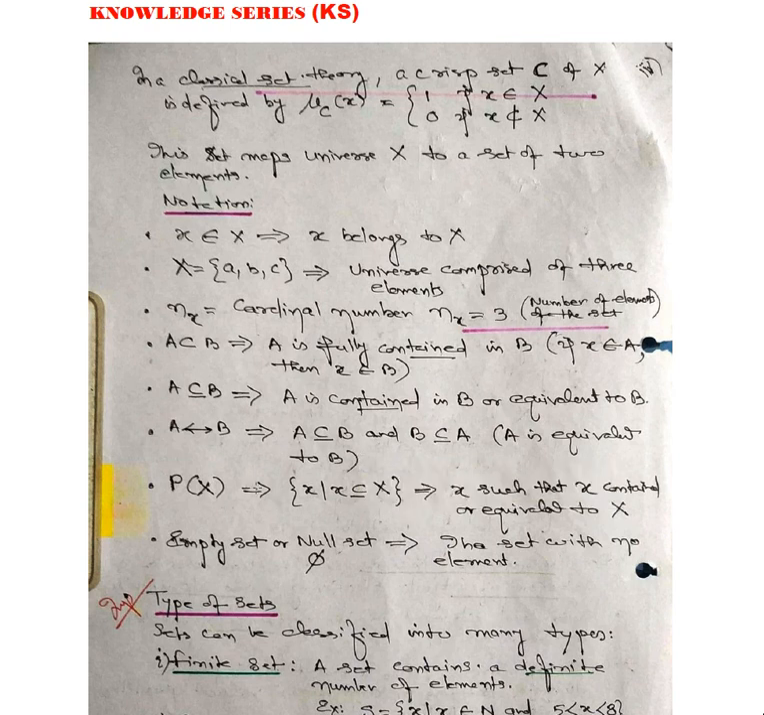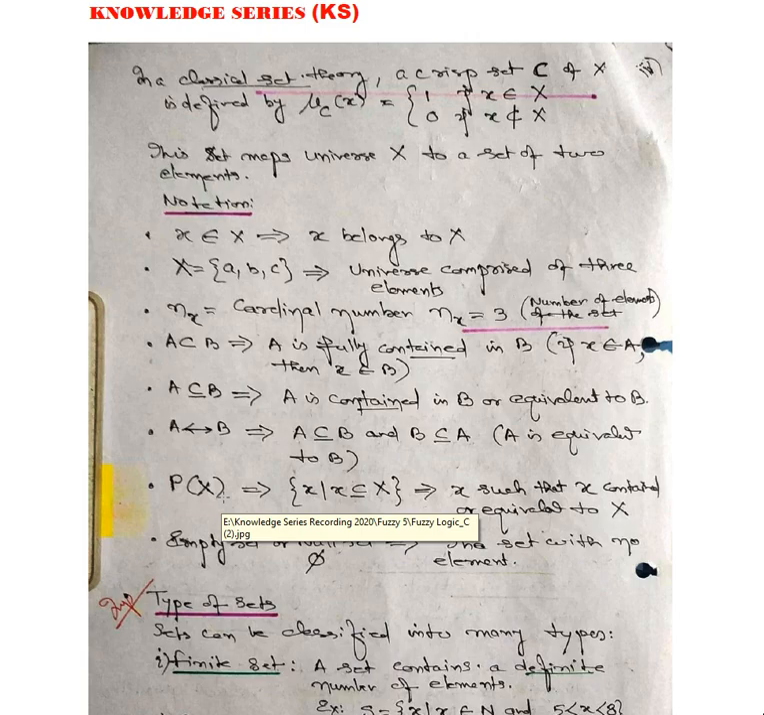Power set of X: P of X is the set of all x such that x is a subset of capital X. The empty set is the null set, denoted phi. So these are nothing but the notations that we use. Here it is belongs, here it is the number of elements, here it is cardinality, here A is a subset or containment of C, A is equivalent, power set of X, and the empty or null set. Now let's go further.